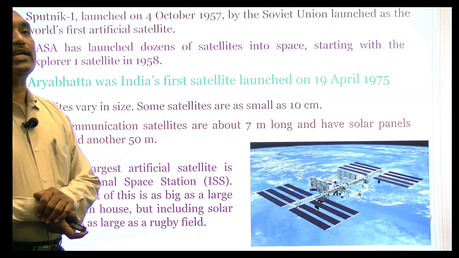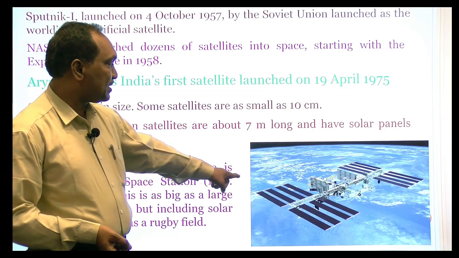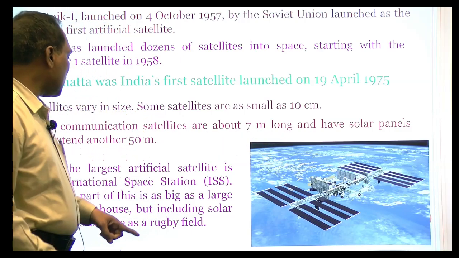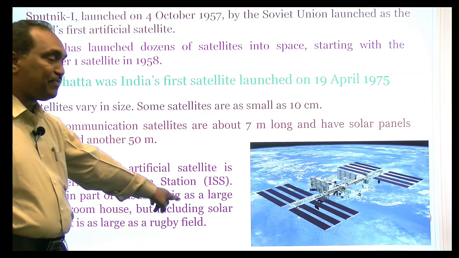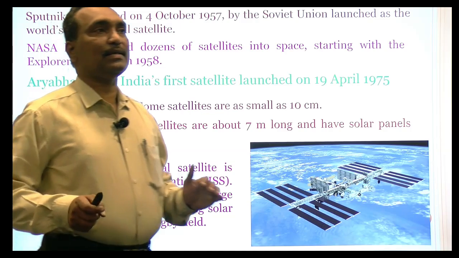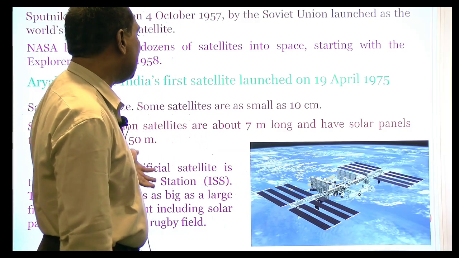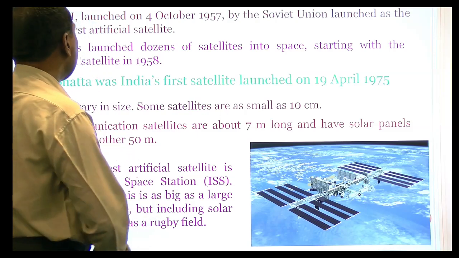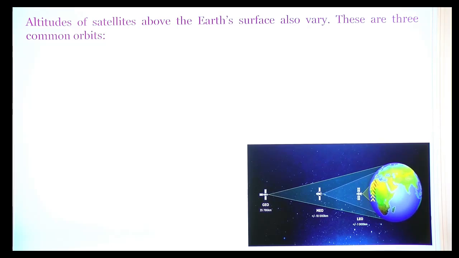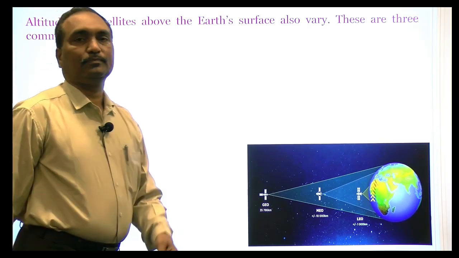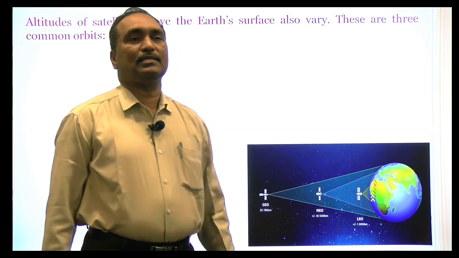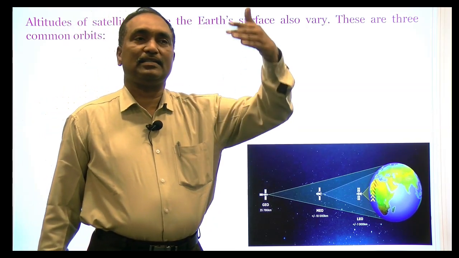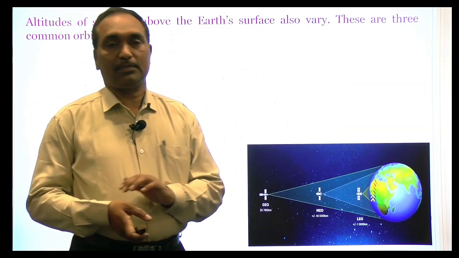But what is the actual length? Because we know we require power supply by using solar panels. After adding these solar panels, its size is as large as a rugby field. So the more one observes these satellites, the more space is required to prepare the solar panels. And it depends on the altitude of the satellites, because all these satellites are not in the same position or same orbit. If all the satellites are placed in the same orbit, maybe they will collide.